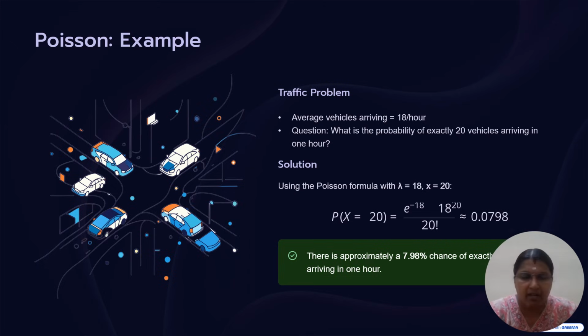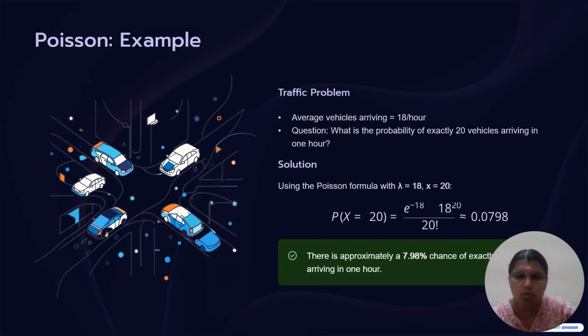This is one of the examples of the Poisson distribution: the traffic problem. In the traffic problem, we have two scenarios: vehicles waiting in the line, and vehicles crossing. The average vehicles arriving is called arriving and waiting. These are two conditions about the Poisson distribution. Our problem has an average rate of 18 per hour. Our question is, what is the probability of exactly 20 vehicles arriving in 1 hour?